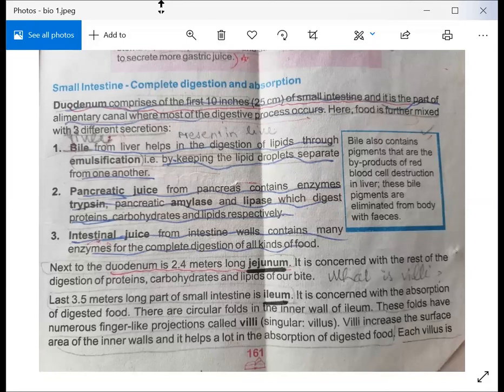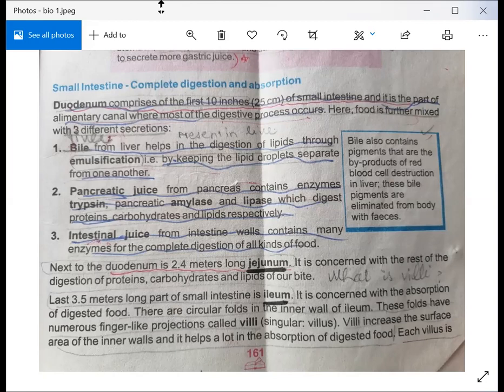Now the second part of the intestine comes, which is called the jejunum. Next to the duodenum is the 2.4 meter long jejunum. It is concerned with the rest of the digestion of proteins, carbohydrates, and lipids in our food.